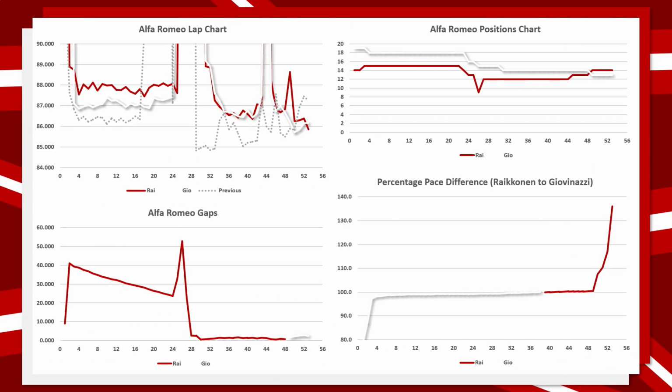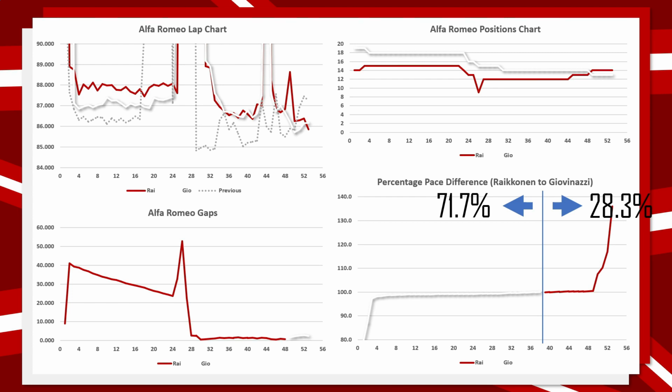So from AlphaTauri, we will now take a look at Alfa Romeo, and we can split the percentage pace difference down the middle, and we can see that for 71.7% of the race, it was Giovinazzi in the white who was the faster of the two cars, and therefore for 28.3%, it was Robert Kubica. Now, although these icons do say Kimi Raikkonen, it does mean Robert Kubica. I just can't be bothered to change it from Raikkonen to Kubica in order to change it back to Raikkonen again next race.